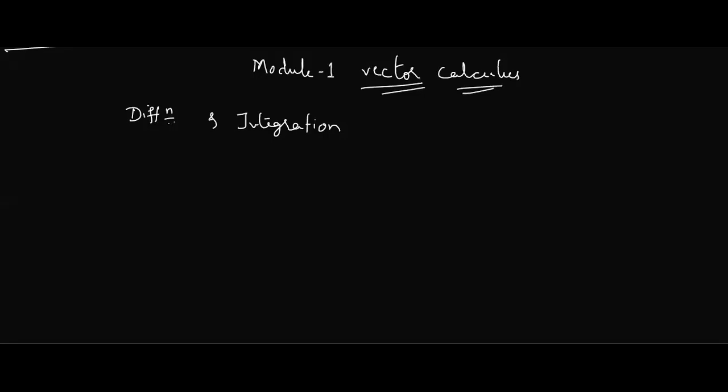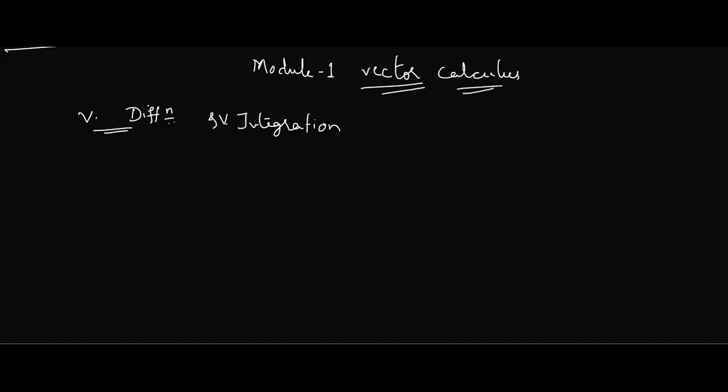So likewise, in module 1, we have two parts. One is vector differentiation, and the second part of the same module is vector integration. I'll start with vector differentiation today. You should have some idea of what you are learning in the module; that will be a good thing for you.